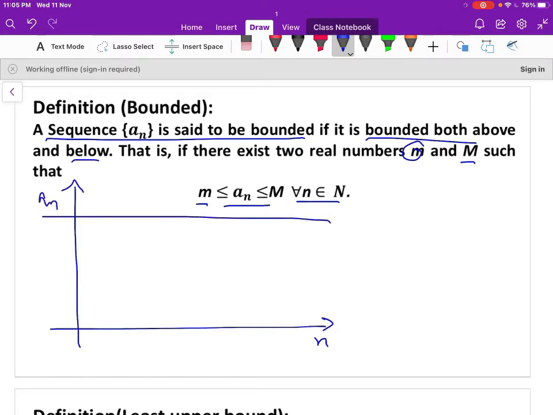So there exist two real numbers, capital M and small m. The sequence is bounded above and bounded below. Let us take a1 here, a2, a3, a4, a5 and so on. So all the terms of the sequence should not cross the line capital M and also the line small m. Therefore we can write capital M is the upper bound of the sequence an and small m is the lower bound of the sequence an.